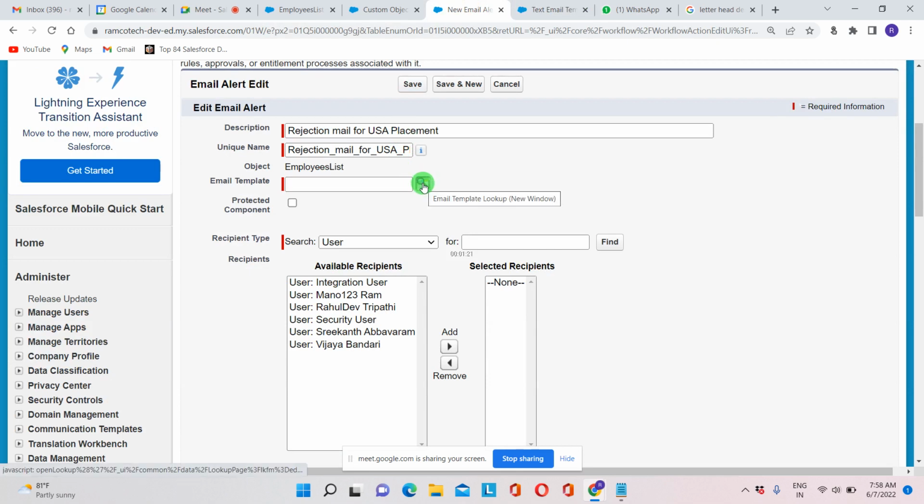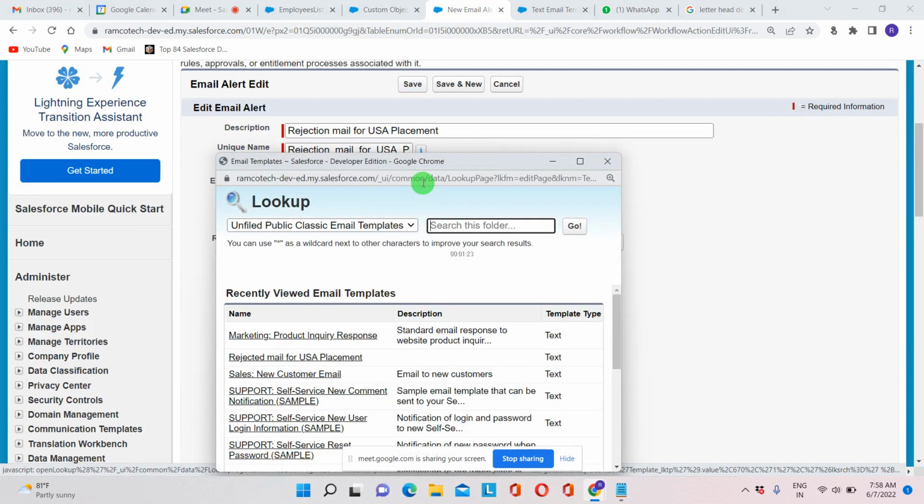If you click on this search button, we need to get our mail. See here, reject mail for USA placement.